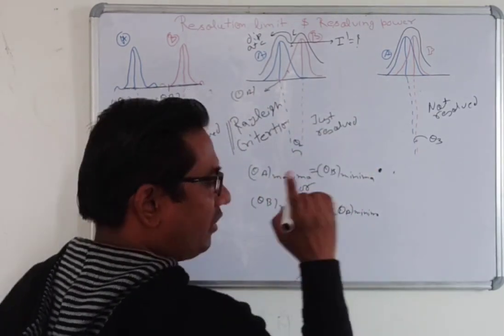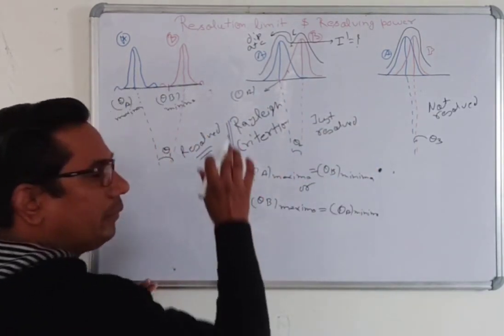You can see from this figure, minima means first minima, maxima means central maxima.